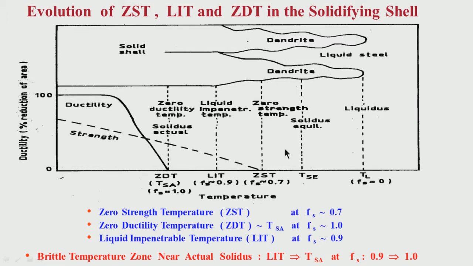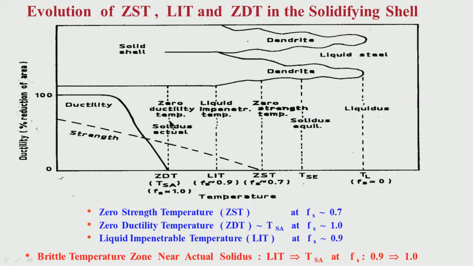So when the solid is 70% or 75%, and the remaining 25% or 30% is liquid, the strand has started developing strength. But what is important is that it has no ductility at that particular point of time. Ductility is 0 when the actual solidus temperature is reached.